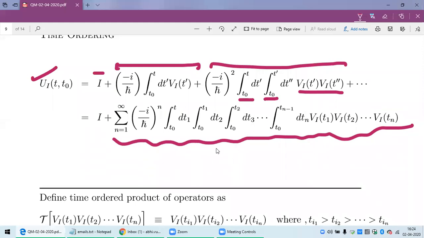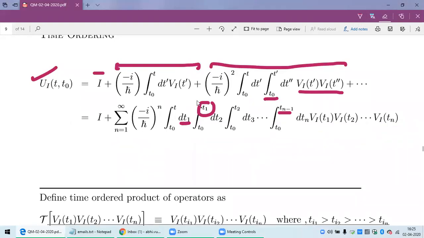Now, in calculating these integrations, it is useful because we have multiple integrations with this kind of limits, t0 to tn minus 1, say t0 to t2, and that t2 is the integration variable for the next integration. So the upper limit is the integration variable for the next level of integration. When we want to do this kind of calculation, we use the idea of time ordering, which is as follows.